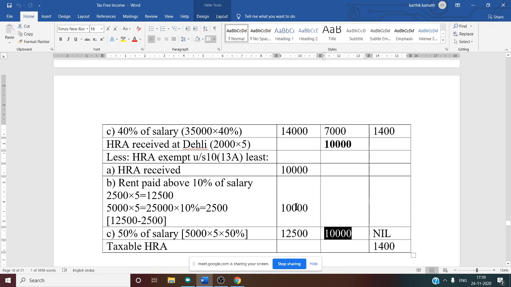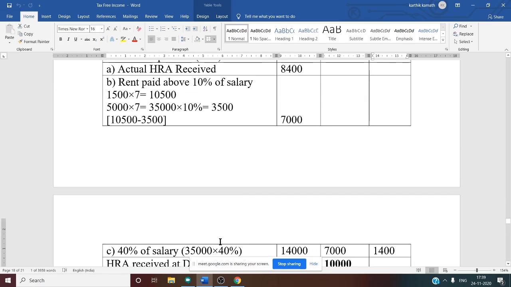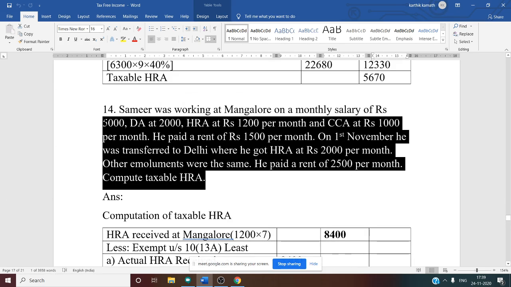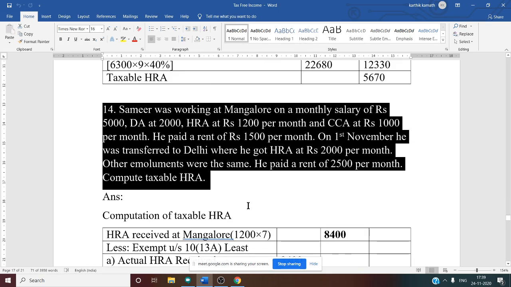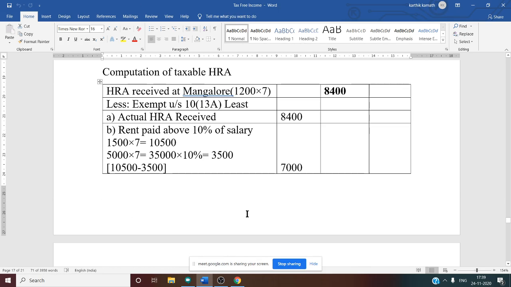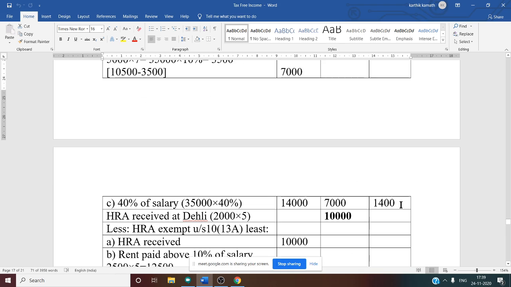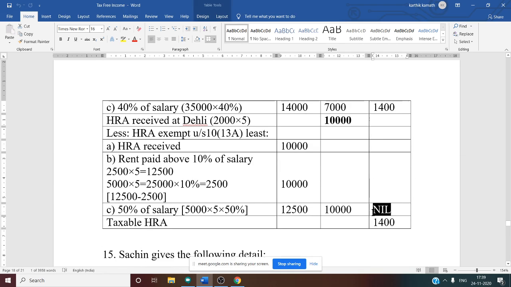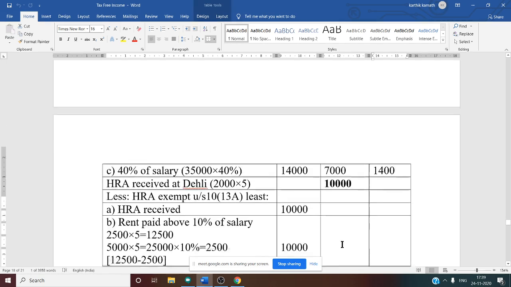So here, tax payable by the SSE for the rent for staying in the rented house in Delhi is nil. How? 10,000 is the total HRA received in Delhi and the exemptable amount is 10,000. So 10,000 minus 10,000 is nil. But we want taxable HRA. If you see the question, they have asked for taxable HRA. So what is our total taxable HRA? How much taxable HRA was there for Mangalore? 1,400. For Delhi, nil. So total taxable HRA is 1,400. So this is our final answer.